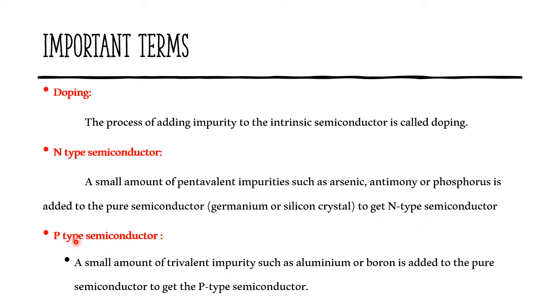The next type is p-type semiconductor. In the p-type semiconductor, trivalent impurity is added, that is, the valence electrons will be 3. Examples of such impurities are aluminum or boron. So these 3 valence electron impurities like aluminum or boron are added to the pure or intrinsic semiconductor, silicon or germanium, in order to get the p-type semiconductor.